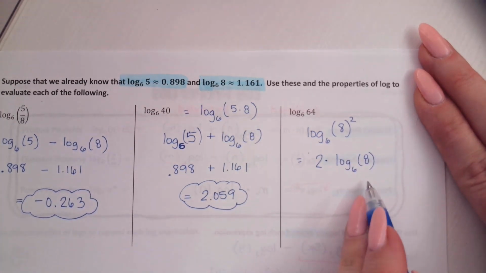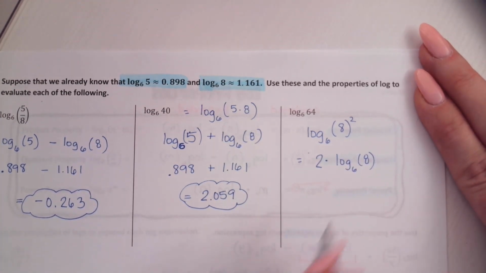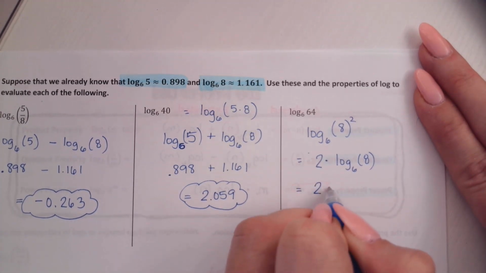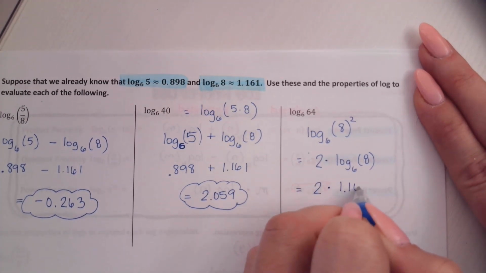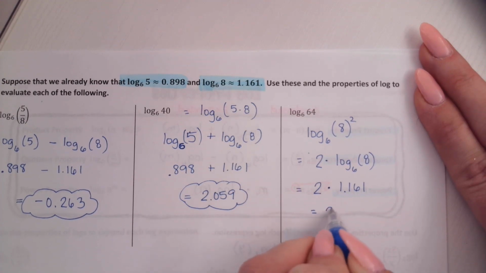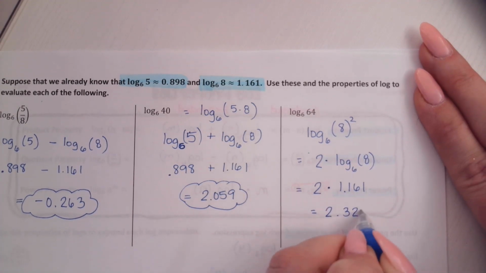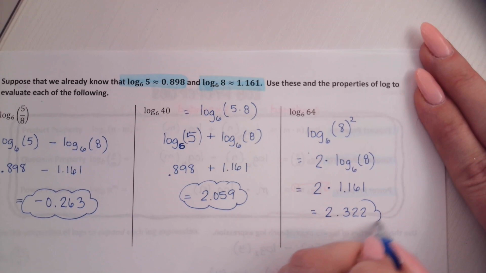And we know the value of log base 6 of 8 is what? 1.161. So it's just 2 times 1.161. Perfect. Good job. I told you the back was easier than the front.